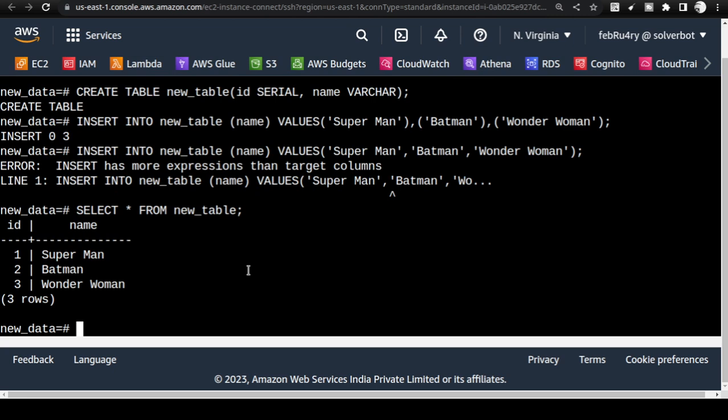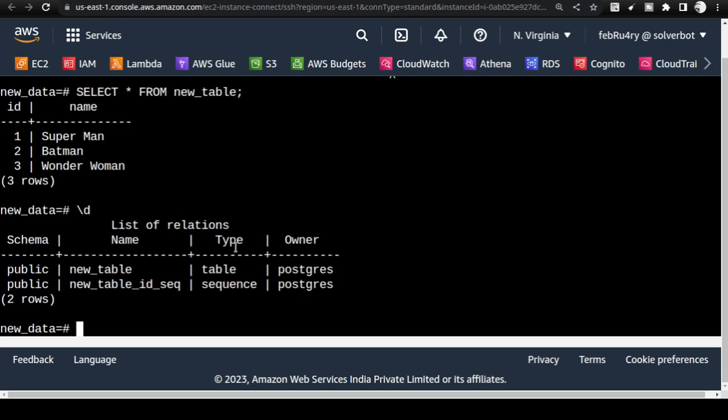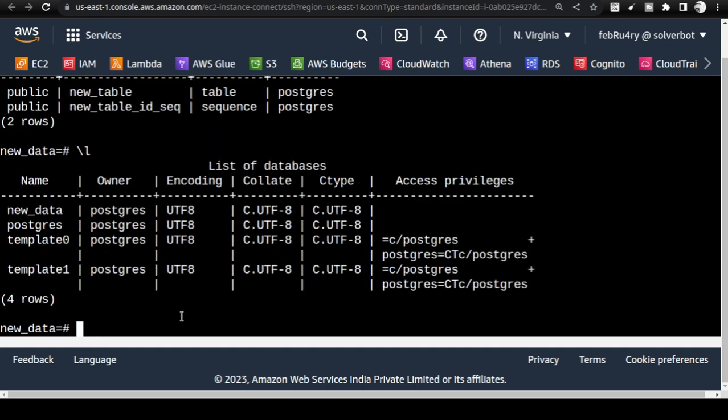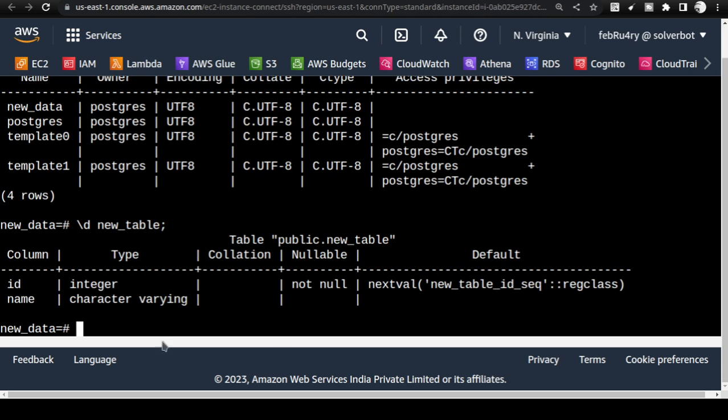The next point is how to see the table. By using \d, you can see the tables. By using \l, you can see the databases. Understand the difference. And if you use \d and the table name, new table, you will see the details of the table. You will see the column details and the type. So ID is serial, name is the text column, and ID is a sequence. So new table sequence will automatically populate. You don't need to give the ID.